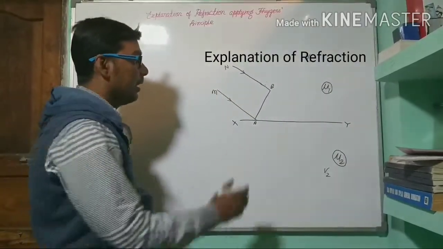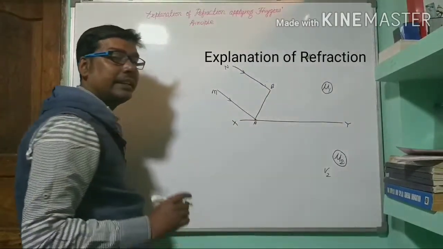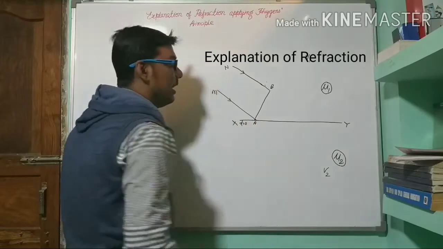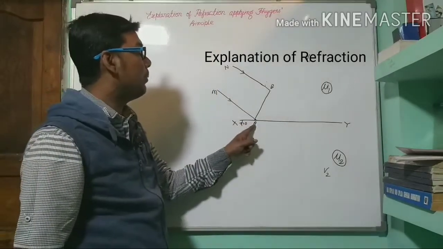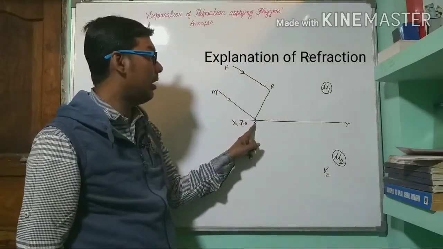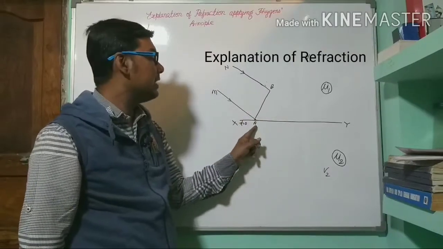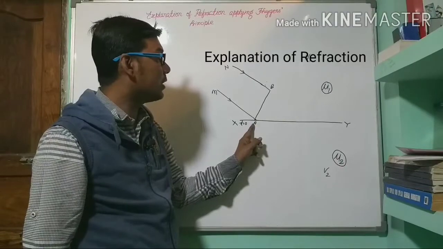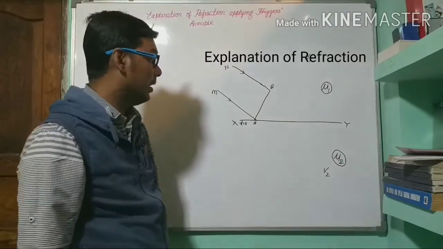At time t equal to 0, let us consider that point A of wavefront AB just reaches the refracting surface.